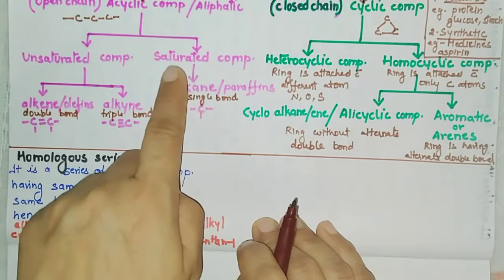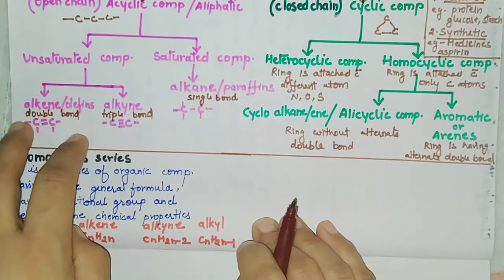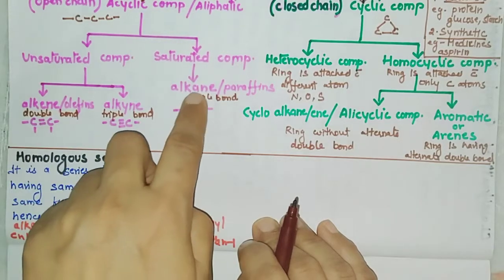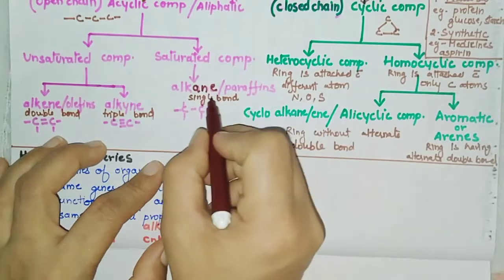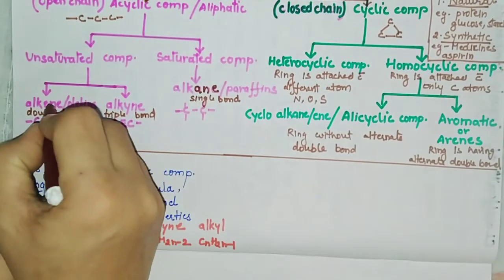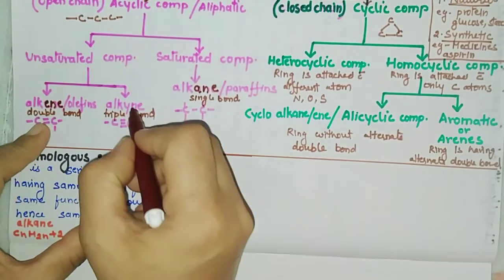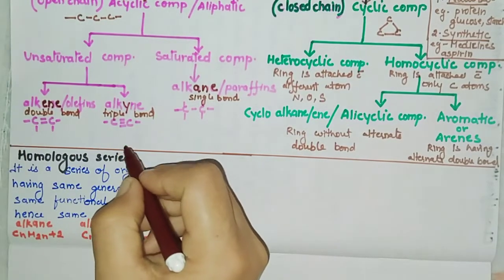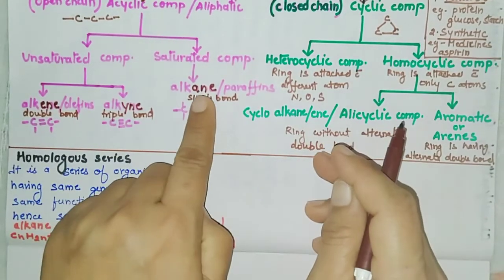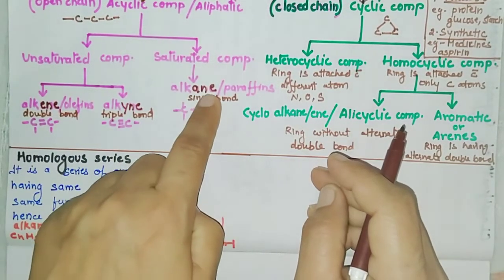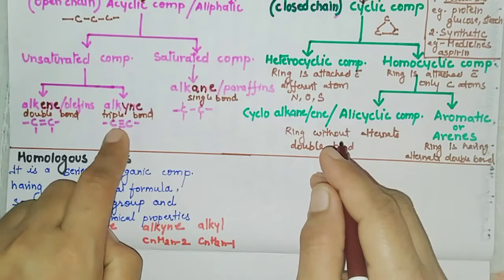As we have studied here, alkane, alkene and alkyne, three things. And what is the difference between the three? Alkane is written ANE, alkene ENE, alkyne YNE. In ANE there is a single bond, whereas in ENE we have a double bond, and in YNE we have a triple bond. We have to remember these three things very well: ANE when single bond is there, ENE when double bond is there, and YNE when triple bond is there.